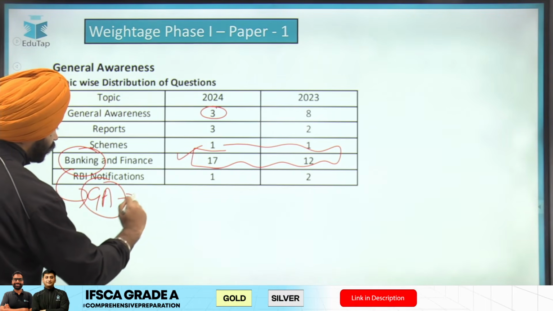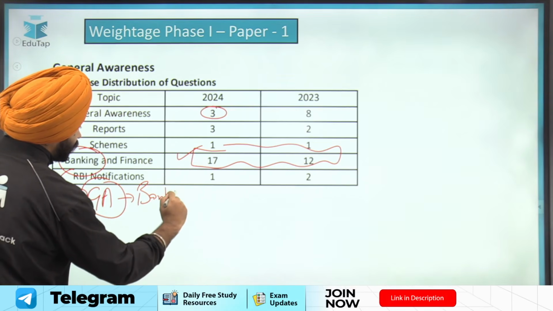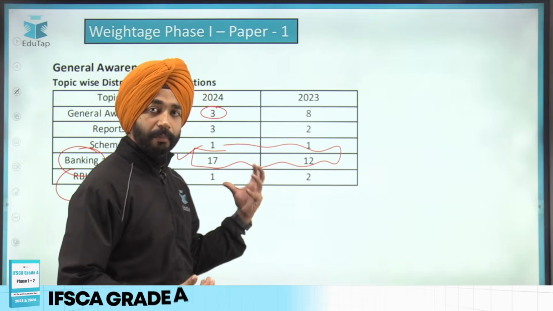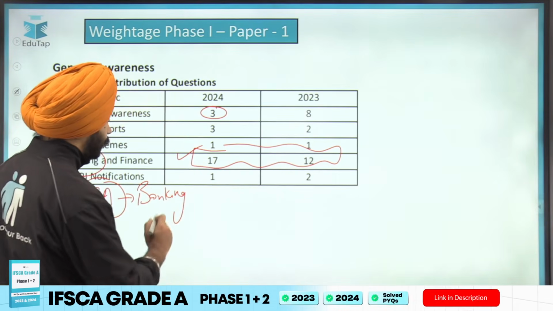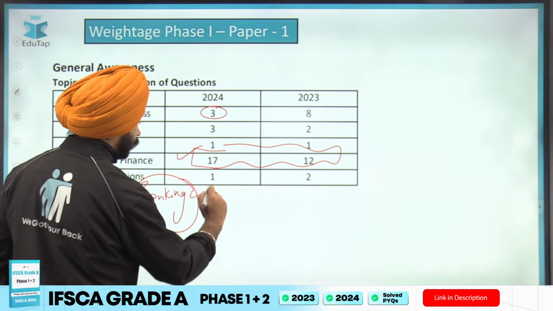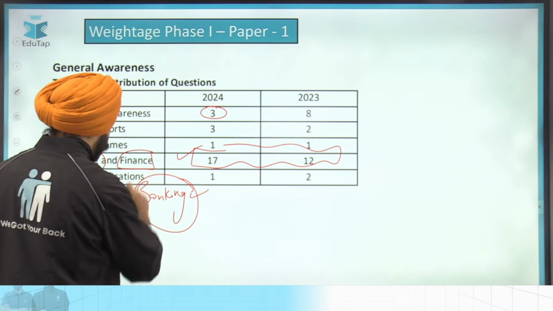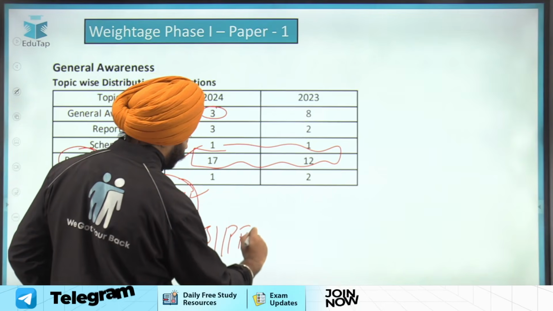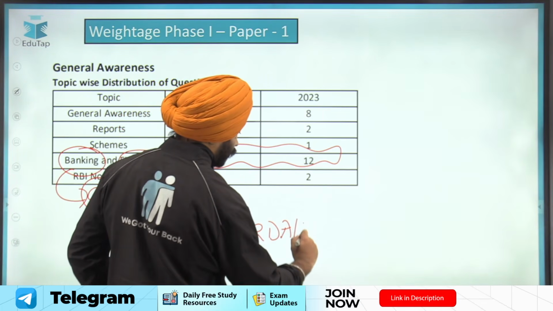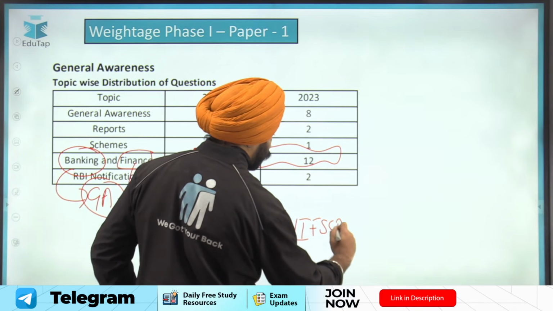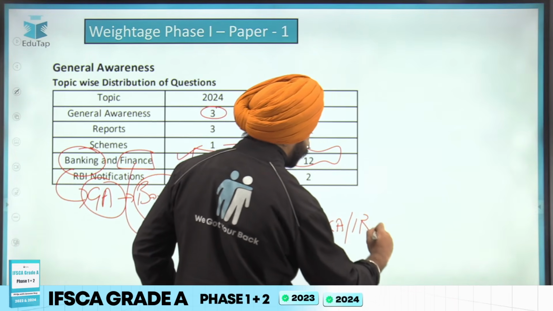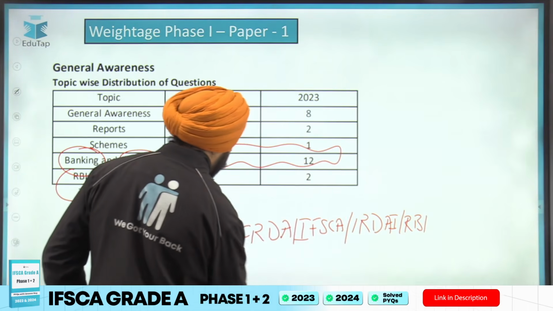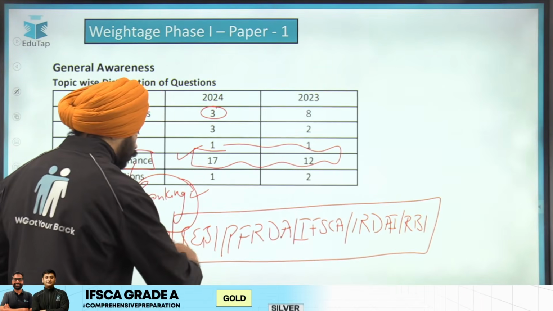general affairs which are related to banking. Like if SBI is doing something, if SBI is taking some initiative, PNB is taking some initiative, some normal banking oriented news, which we generally call banking news. Is this important? Then if I talk about financial news, like news related to SEBI, PFRDA, IFSCA, IRDAI, if it is in news, then RBI. If these are in news, you have to prepare current affairs of these topics also.